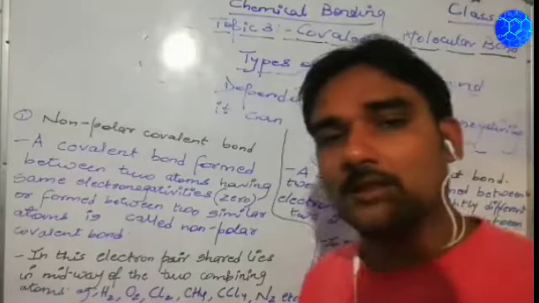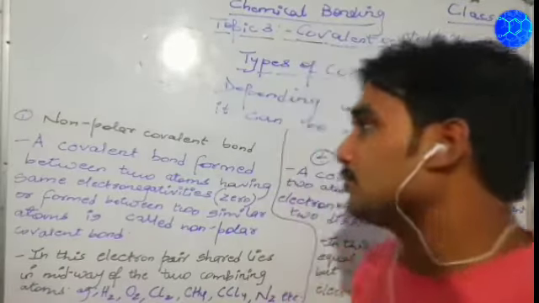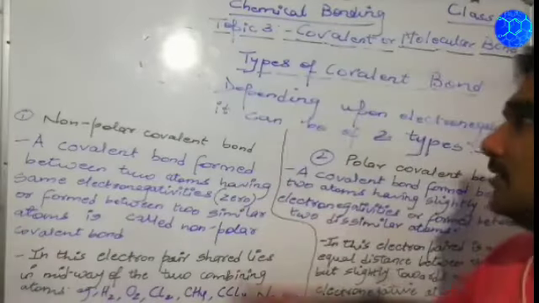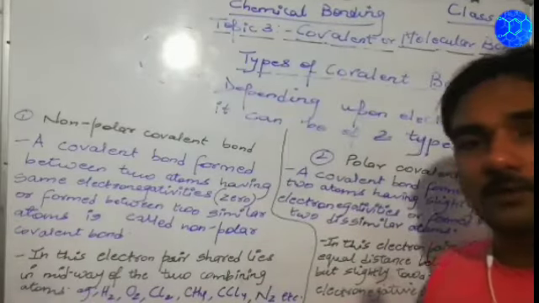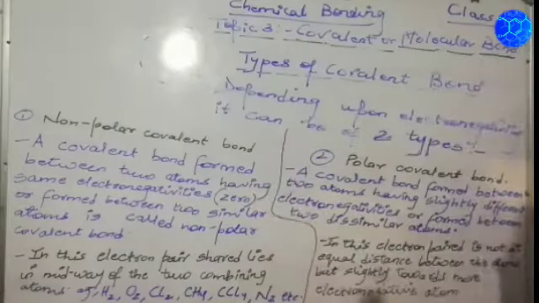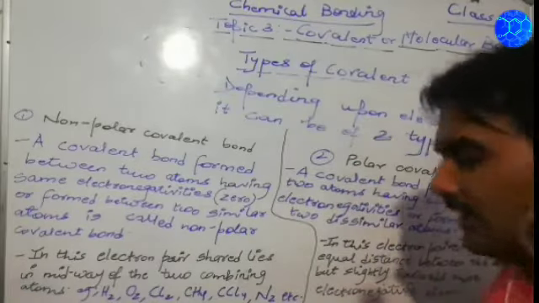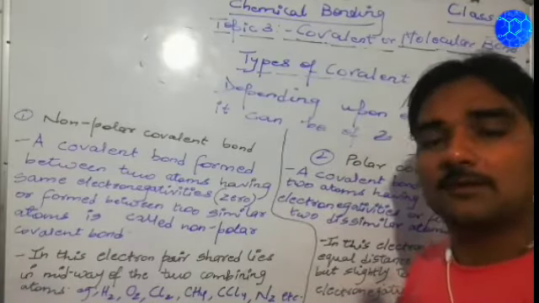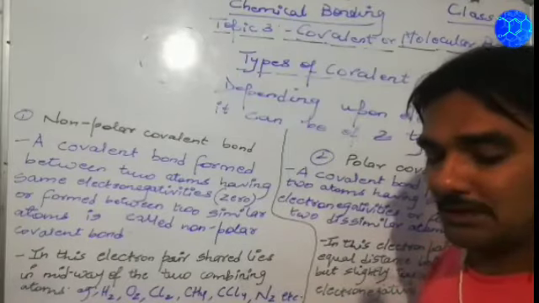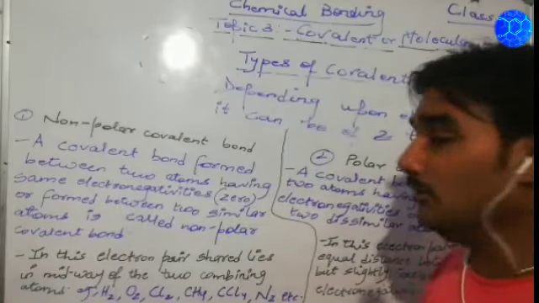Moving further, I hope you have copied that. Now we discuss the types of covalent bonds. Depending upon the electronegativity, covalent bonds can be of two types. First of all, the question arises: what is electronegativity?